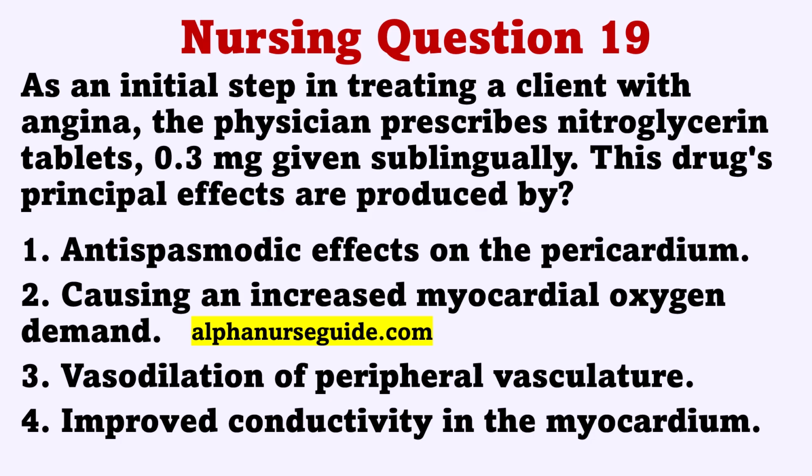The correct answer is 3. Vasodilation of peripheral vasculature. Nitroglycerin produces peripheral vasodilation, which reduces myocardial oxygen consumption and demand. Vasodilation in coronary arteries and collateral vessels may also increase blood flow to the ischemic areas of the heart. Nitroglycerin decreases myocardial oxygen demand. Nitroglycerin does not have an effect on pericardial spasticity or conductivity in the myocardium.